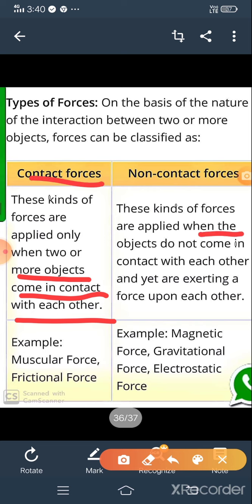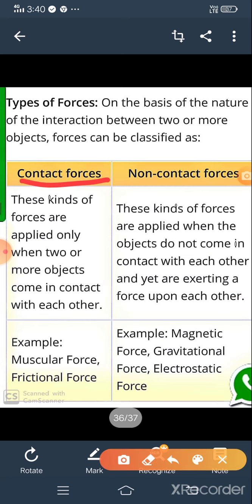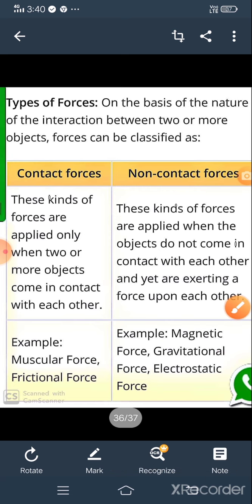And when the objects do not come in contact with each other, they are called non-contact forces. Muscular force and friction force are examples of contact forces, and magnetic force, gravitation force and electrostatic force are examples of non-contact forces.